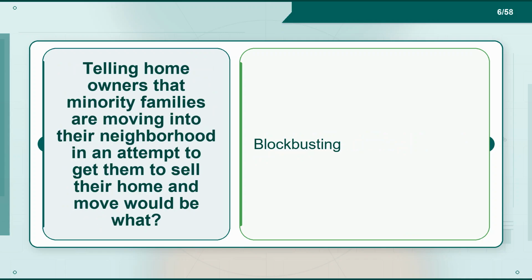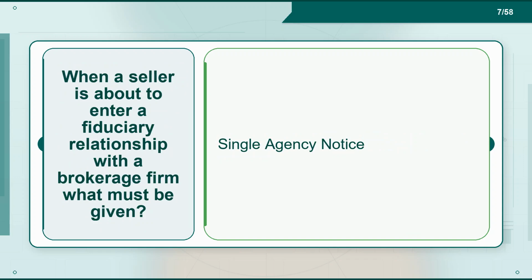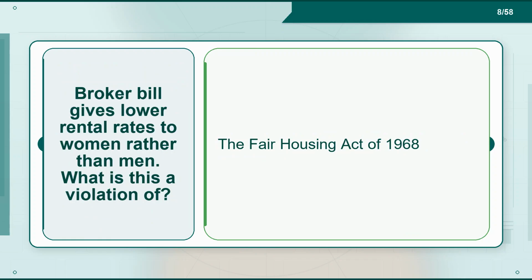Flashcard 6. Term. Telling homeowners that minority families are moving into their neighborhood in an attempt to get them to sell their home and move would be what? Definition. Blockbusting. Flashcard 7. Term. When a seller is about to enter a fiduciary relationship with a brokerage firm, what must be given? Definition. Single agency notice.